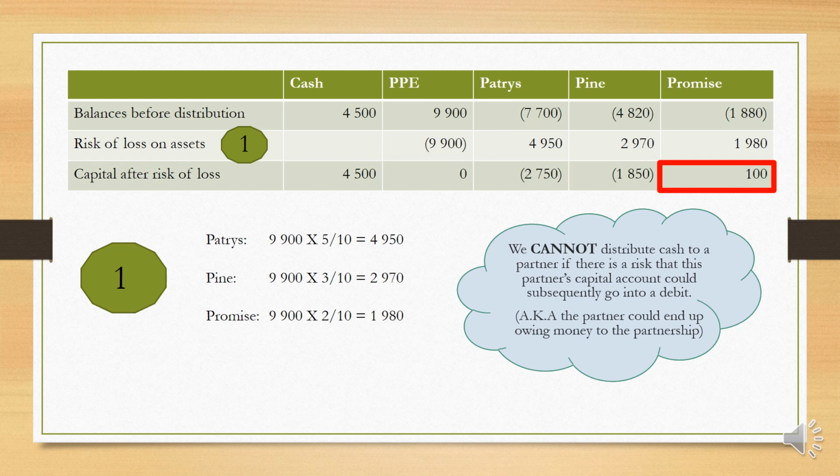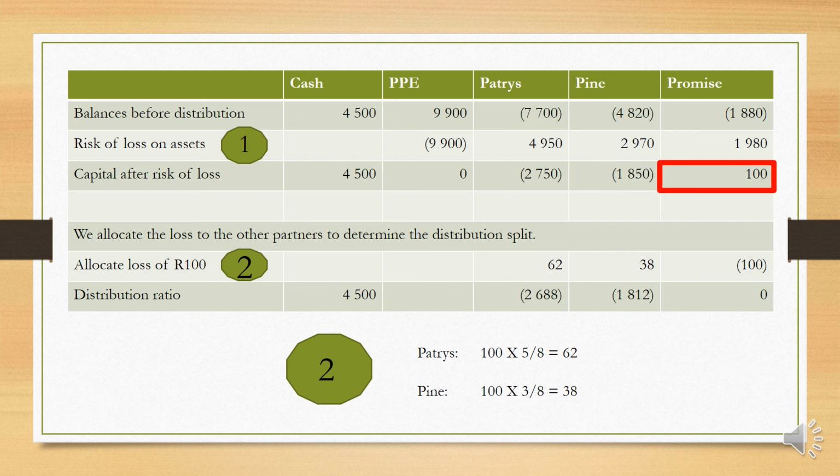We have to take another step with that loss. So what happens to that? Well, the other partners have to absorb it, and they absorb it in the ratio of profit share that they usually have.